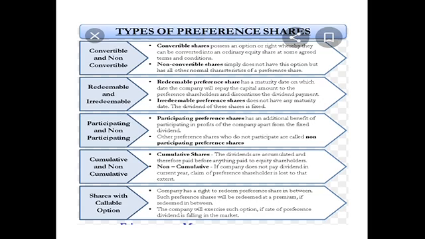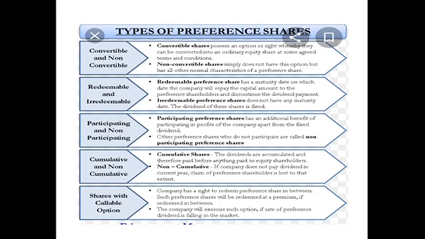That is, whenever the investor invests in the business, or purchases the preference shares, that will be for a certain period of time. Once the time is over, that is, whenever the maturity date comes, the company will return the preference shares and will stop giving them the dividend on that.